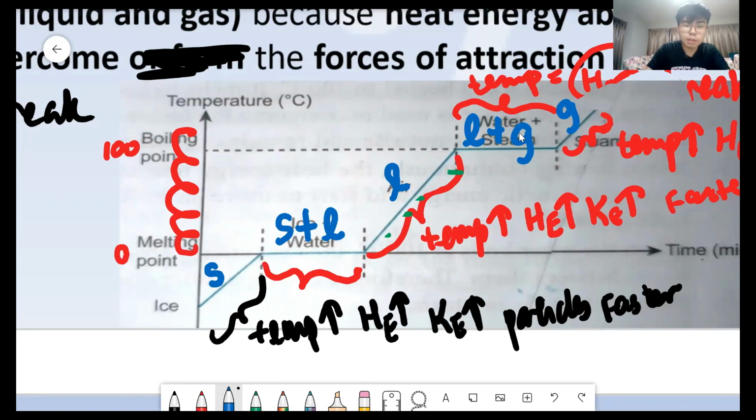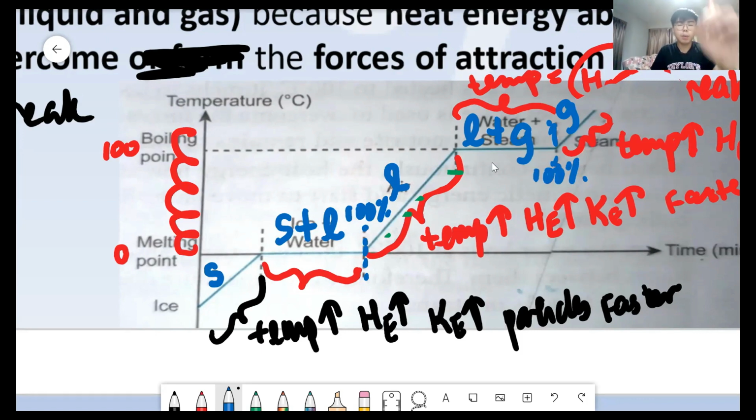What happens at this dotted line? This dotted line is when you have 100% broken all the forces of attraction. Only when you have broken the final forces of attraction, your temperature will start increasing again. If there are still forces of attraction between them, then they will never ever increase temperature.